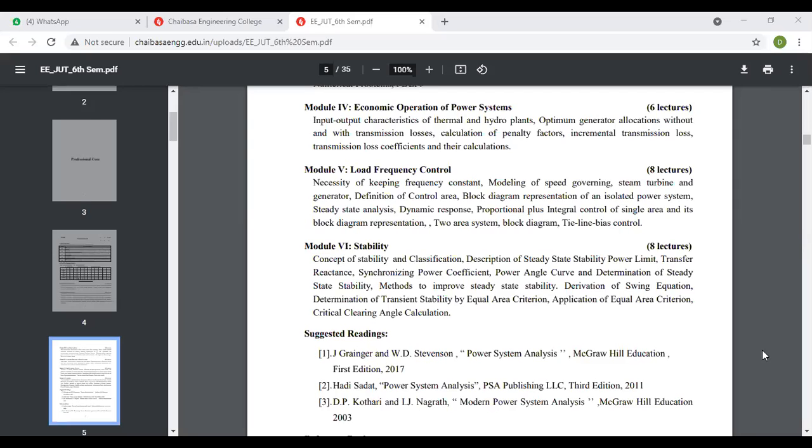Now the controller, which is associated with the system, will start acting and finally nullify that particular error. That means the generation has to be increased, so more steam will be allowed, or in case of hydro generators, more water will be allowed into the system, so the machine speed will increase and the frequency will increase. And vice versa: if your generation is constant and you are reducing the load, the frequency will increase.